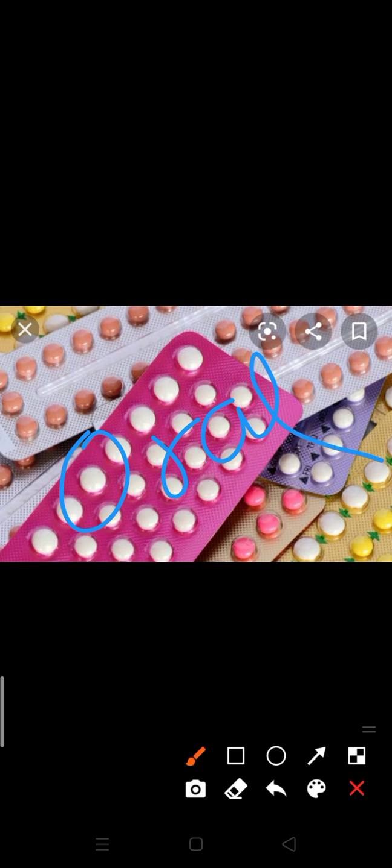Okay, so for the regular use of these pills, women should consult a doctor, because many ladies have allergies to chemicals. So using these types of chemicals can develop other diseases. So before taking them regularly, a woman should consult a doctor. Okay, so in India, the best contraceptive pill, which is very popular and was invented in India, is Mala-D.